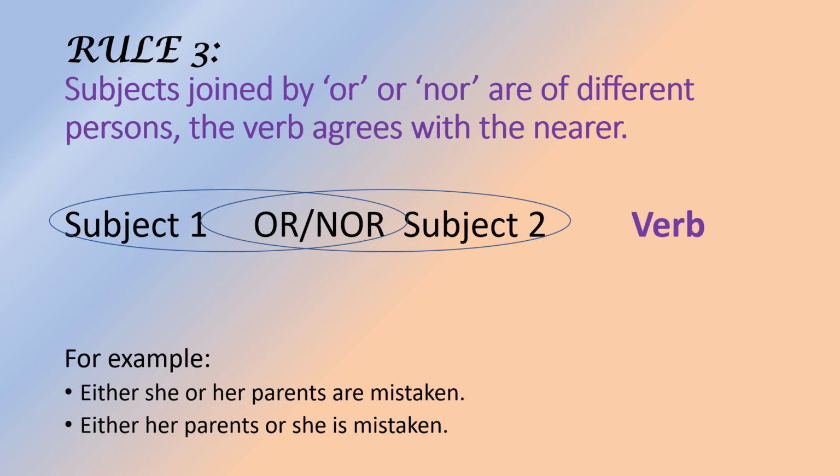That is why we have used the verb are. And the second example is the same example, but with only a minor change: Either her parents or she is mistaken. Again, parents is the first subject and she is the second subject. Now, where do we have to write the word is? Is goes with the nearer subject, that is, she is nearer to is. So we have taken the nearest subject, she, and agreed the verb with she. Okay.